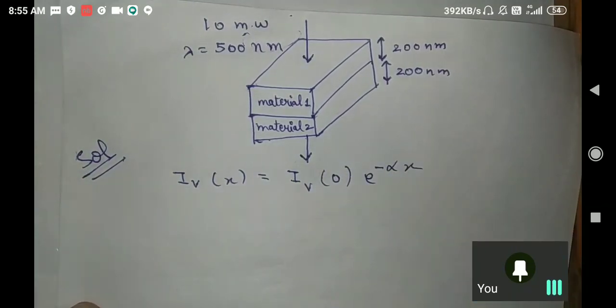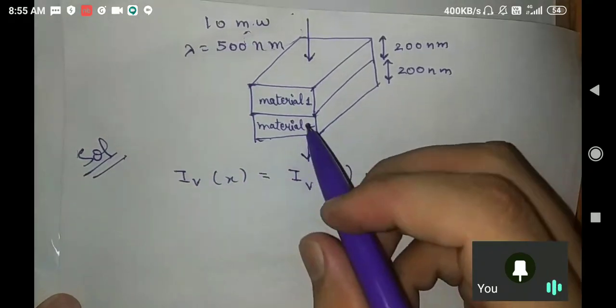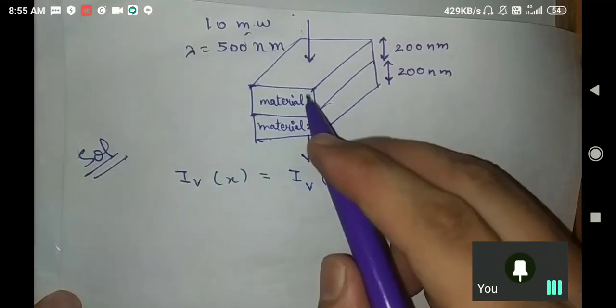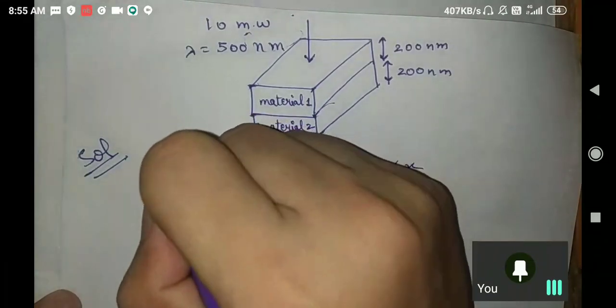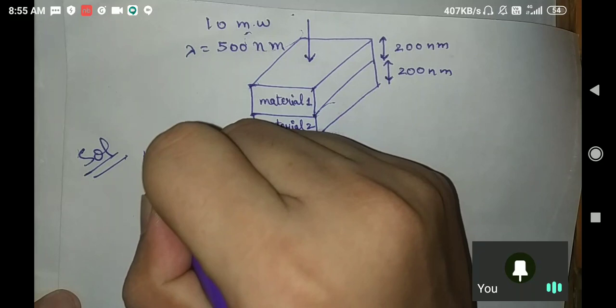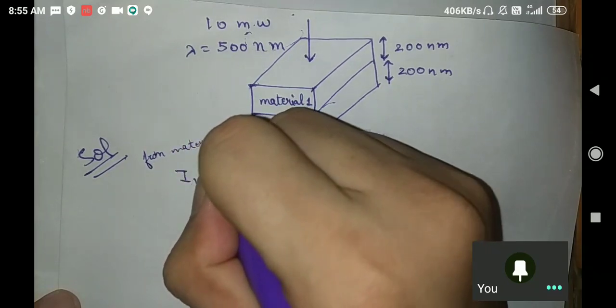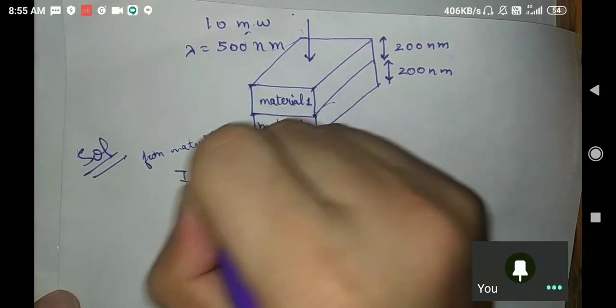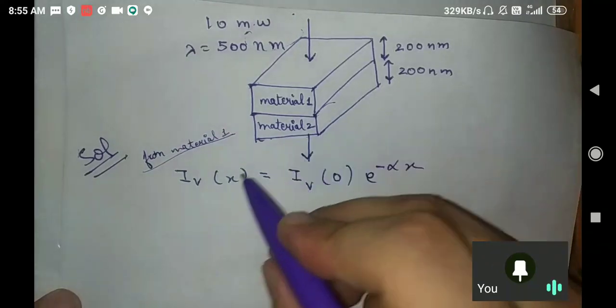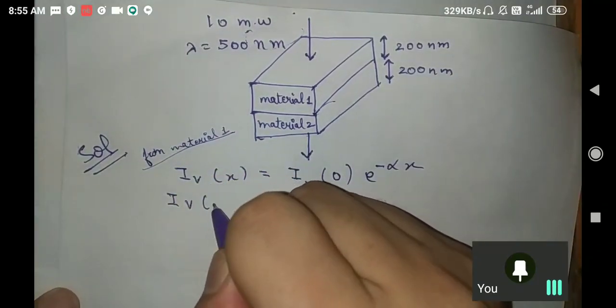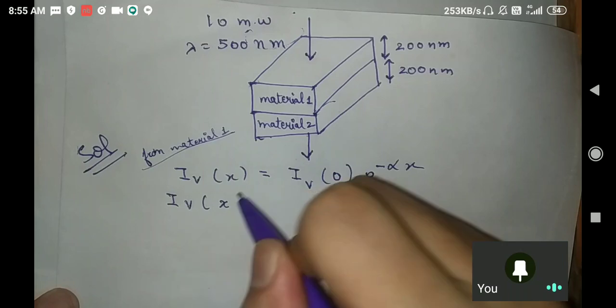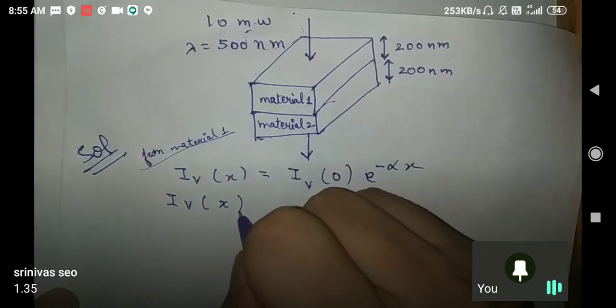We know this. So we want to know, for material 1, the amount of light which has gone out from material 1. So what will I write? I of x means the amount, and this x is 200 nanometer.